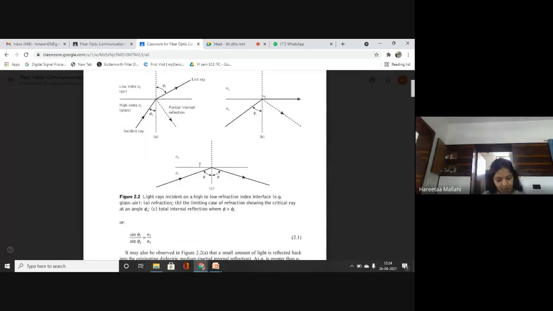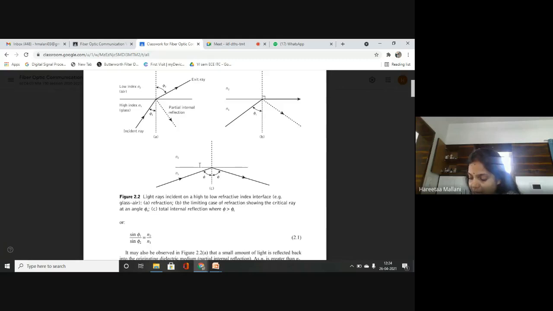Next, it may be observed that the ray approaching the interface is propagating in a dielectric of refractive index N1 and is at an angle of phi1. We saw that this incident ray is at an angle of phi1 to the normal at the surface of interface.